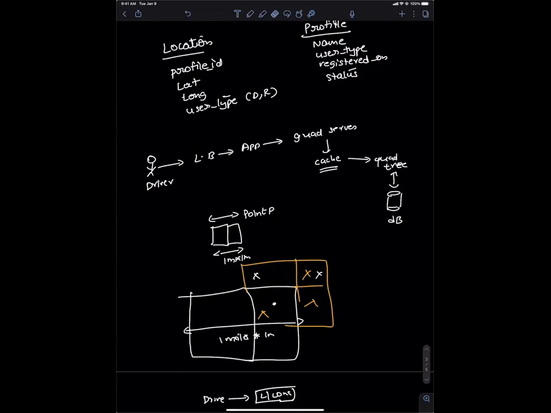One second, hold on. I'm still trying to understand how the app and the quad server are talking to each other, right? That is what I'm talking about. So the driver opens his app, you know his driver ID, you know his lat long, right? Yes. And you said you're doing some sharding based on location ID, and your location ID is the region, right? Yeah. So East Coast is one region, West Coast is one region, right? Okay. So are you saying that the driver ID, you're also storing in your DB? That's what you said, right?